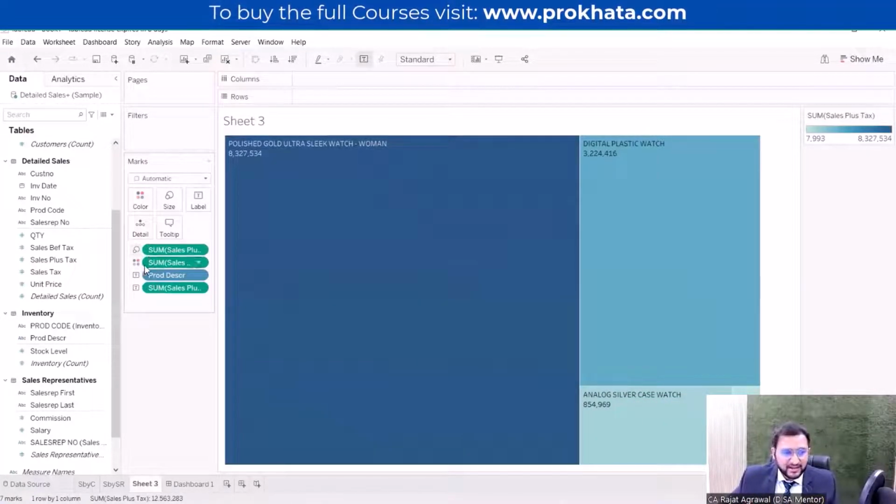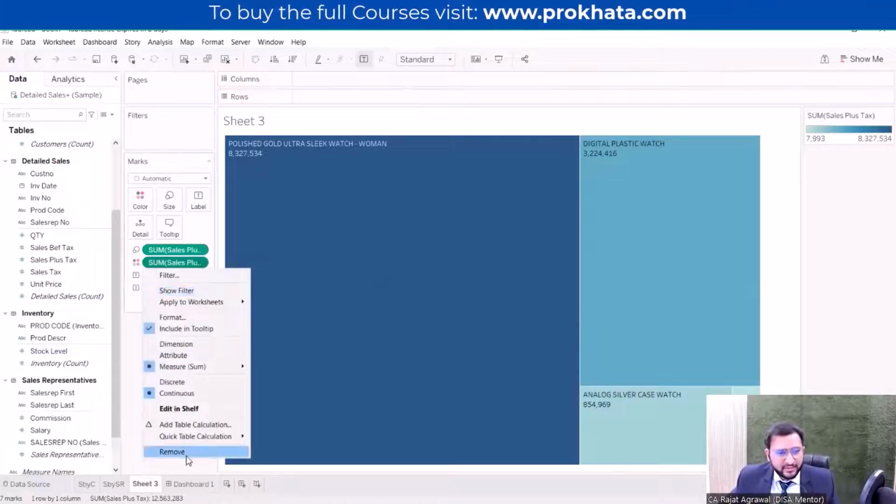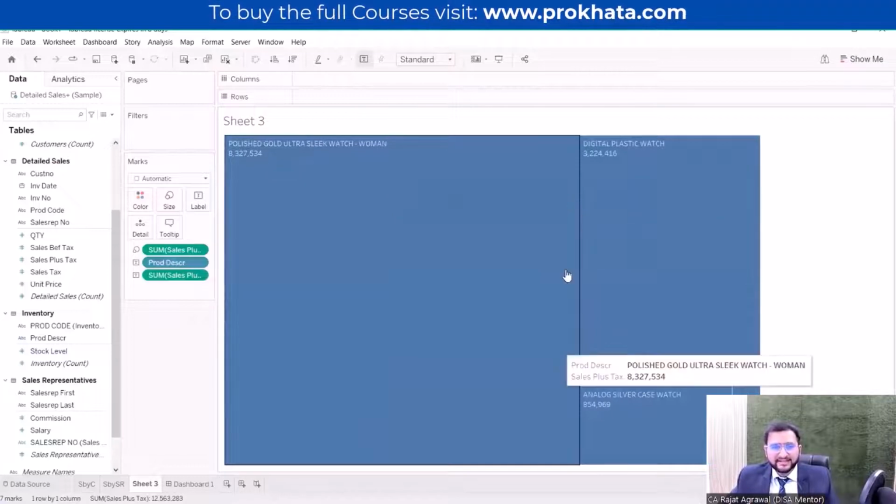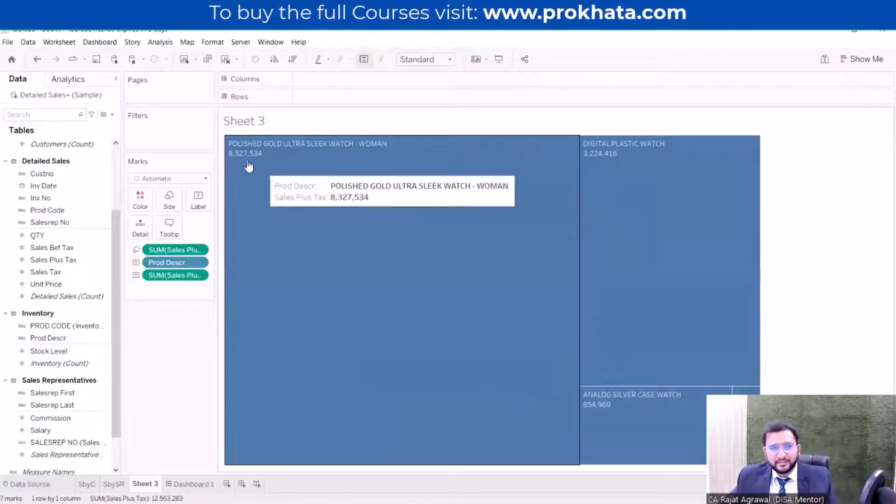Okay, so it has taken both the size and the color in the same sales sum amount, but I want a different dimension. So I will just remove the color option. Now it is of the same color, and the bigger the size of the box, it will show the greater amount of sales. So this is clear.